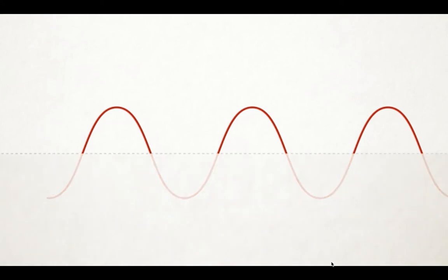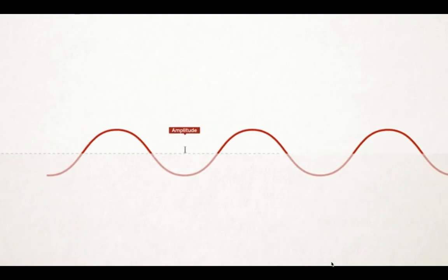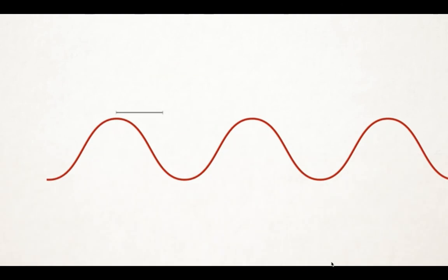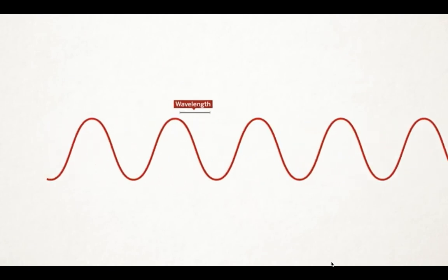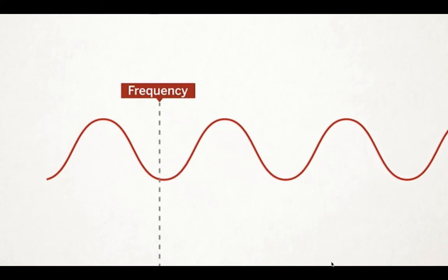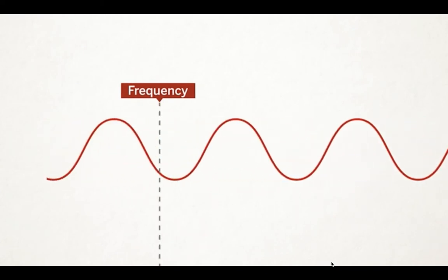Amplitude is the height of the wave, from the middle of the wave to the top of a peak. It is a measure of how tall the wave is. An amplitude can be big or it can be small. Wavelength is the distance from one peak to another. A wavelength can be long or it can be short. Finally, frequency is the number of peaks that pass in a second. A frequency can be high or it can be low.